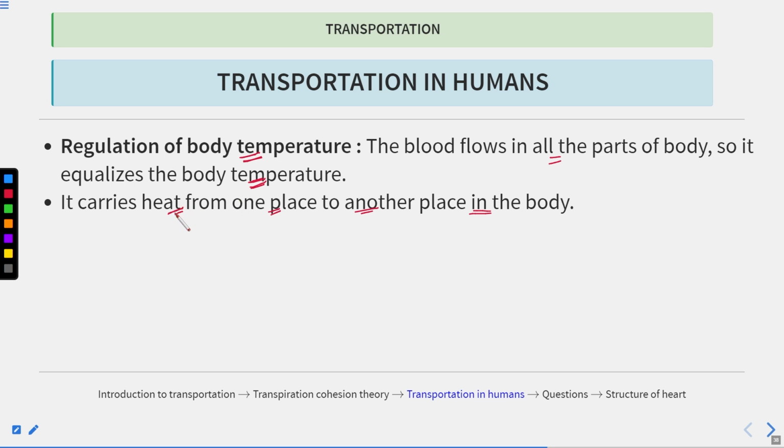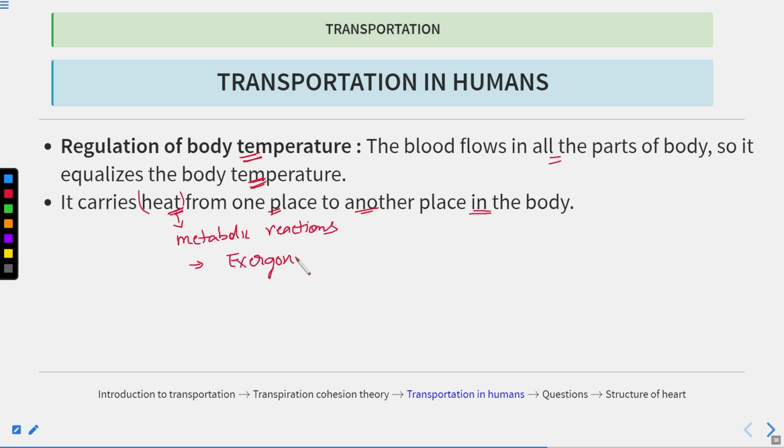So how is this heat generated? Again, this heat is generated due to a lot of metabolic processes, or you can say metabolic reactions, taking place inside the cell. Some of the reactions are exergonic.